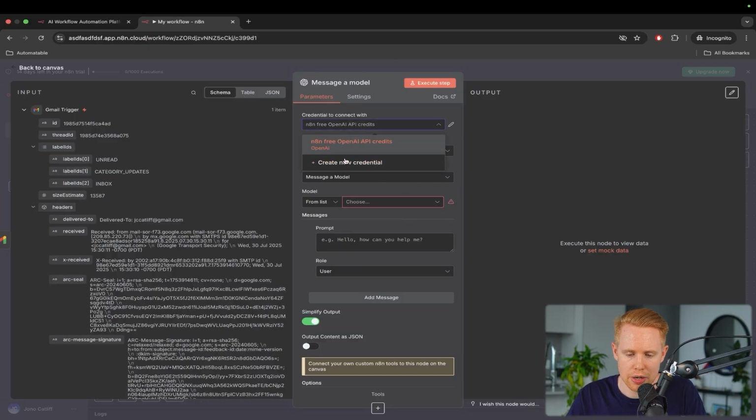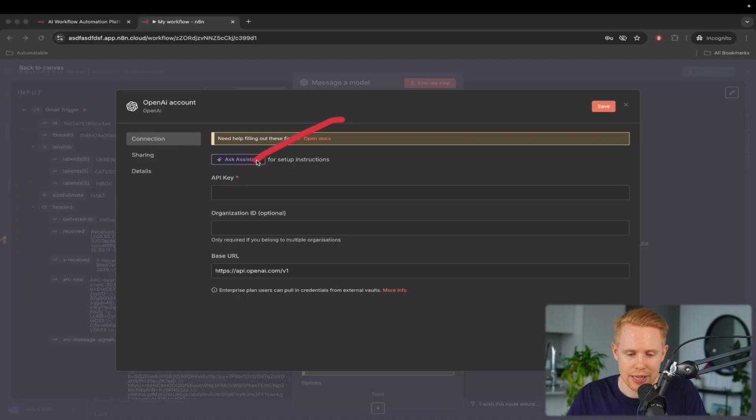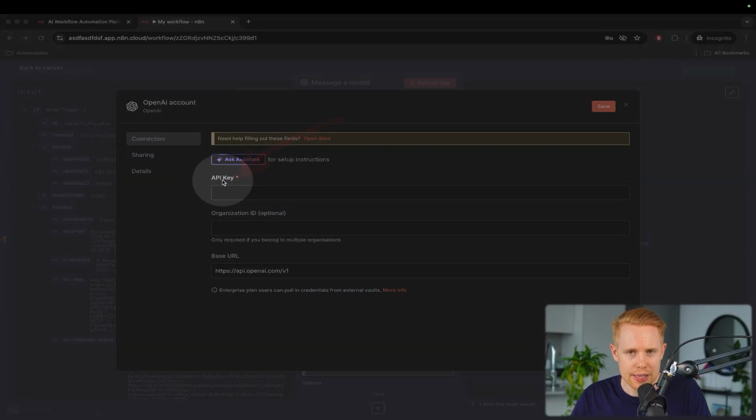So if we click this box up here and create new credential, it's going to ask for an API key. What an API key is, it's a password, okay? And just like when you sign into your profile on Gmail or whatever, it's going to ask you for a password. API keys are the same thing. It's just a way for you to verify who you are so that Google, or ChatGPT in this instance, understands that it's you and they can give access to your account.